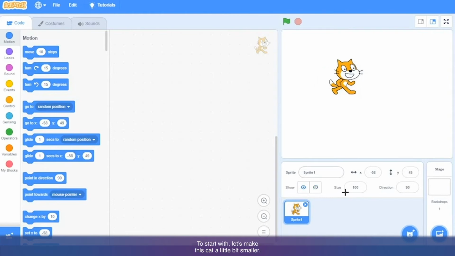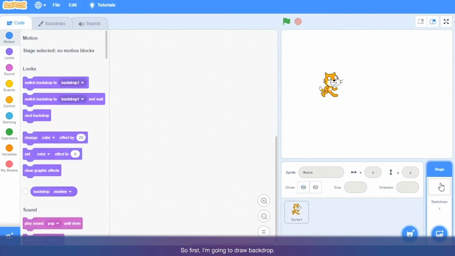To start with, let's make this cat a little bit smaller. So instead of 100, I will write 70. Yeah, so 70%. Okay. So now the idea of the game is, there is going to be a maze, and the cat has to walk from one point to another point. And while walking through this maze, if the cat touches some particular color, it has to go back to the starting position. Okay, so let's see how we are going to make this game.